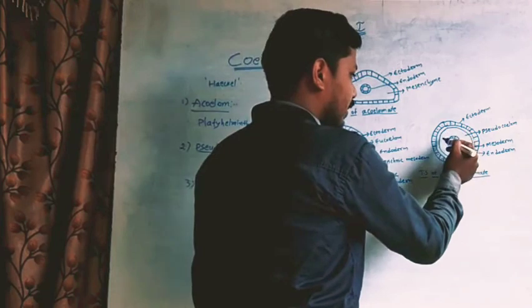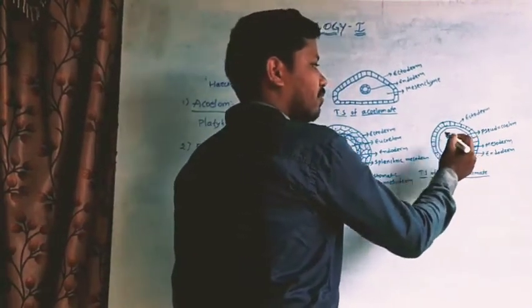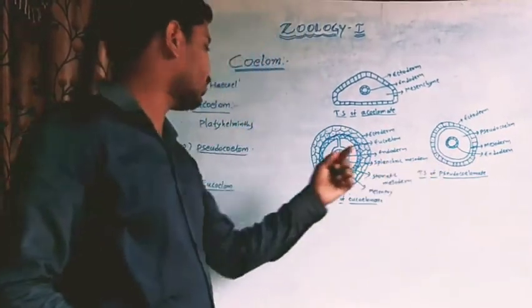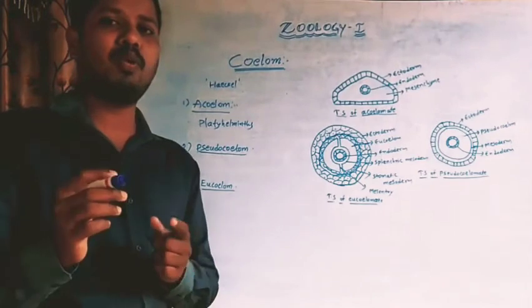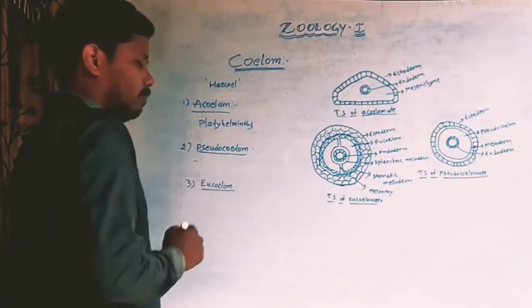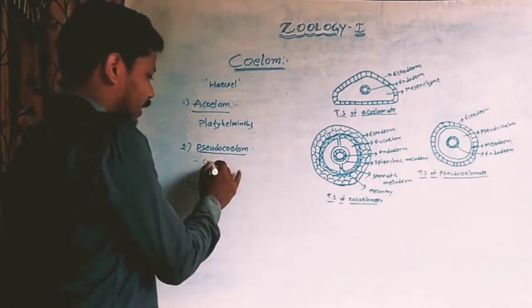Here the cavity is present, but it is filled with the pseudocoelic fluid. Hence, this type of coelom is called pseudocoelom. Pseudo means false. This type of coelom is exhibited by the Cnidaria.